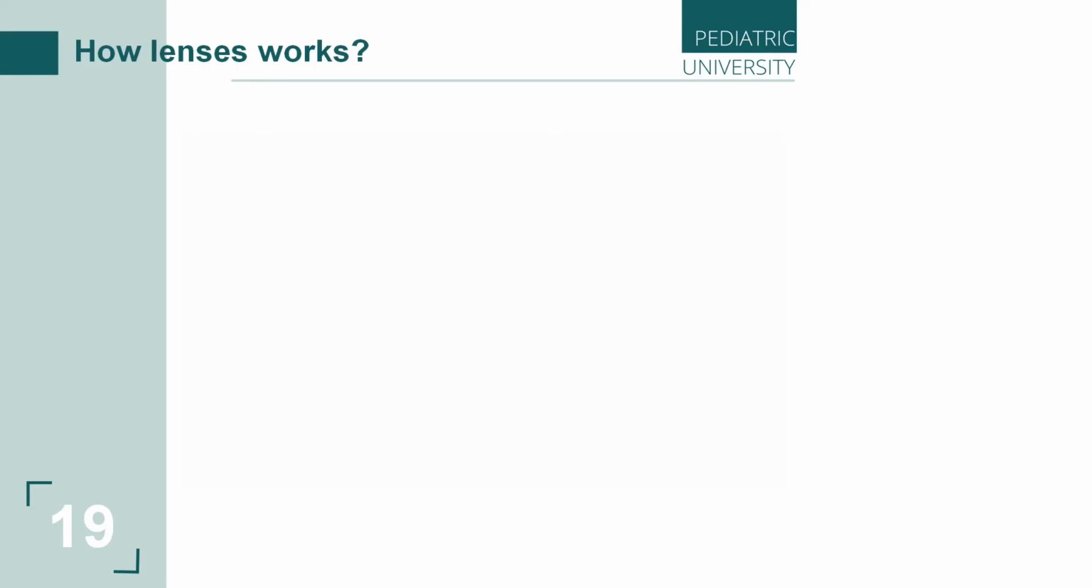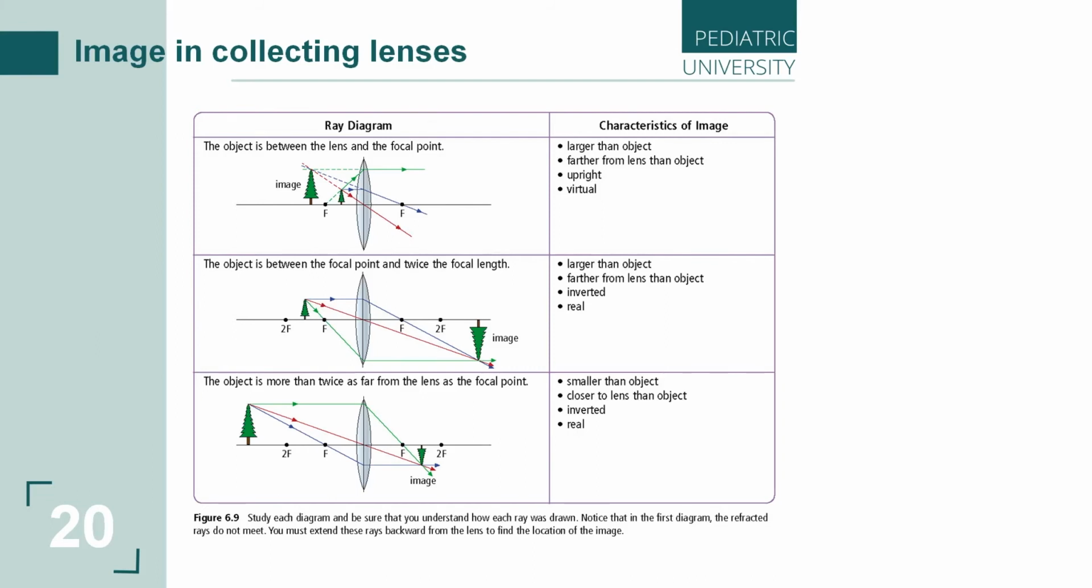So, now you understand that in collecting or converging lenses, we can get both real and virtual images. And it all depends on where the object is. Let's take a look at the drawing on this slide. If the subject is between the main focus and the lens, and what lens? Collecting lens, yeah? Or converging lens. We get an image that is enlarged, imaginary, or virtual, yeah? And direct.